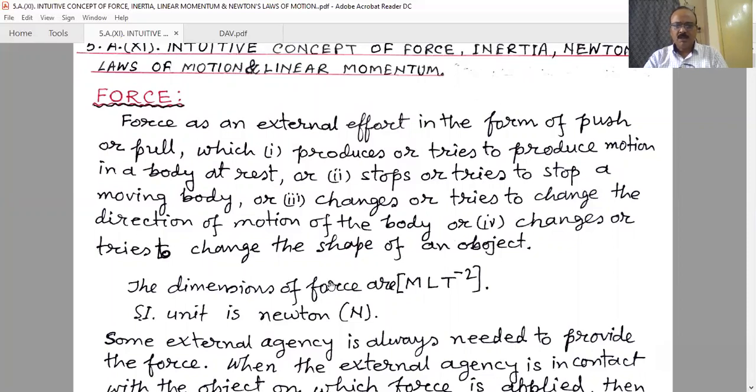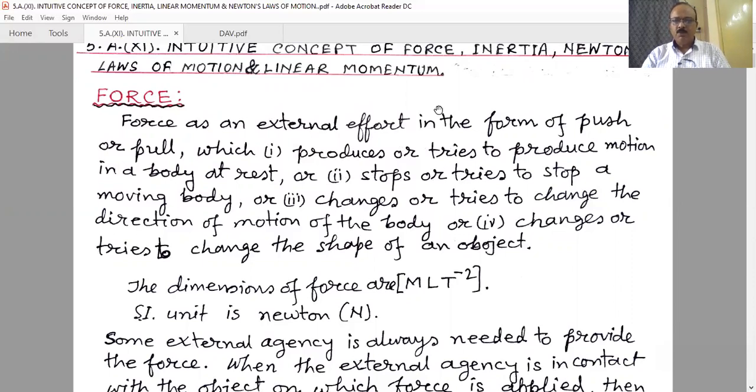From that concept we can define force. It is such a quantity, an external effort in the form of push or pull, which produces or tries to produce motion, stops or tries to stop. Here another very important word: produces or tries to produce.